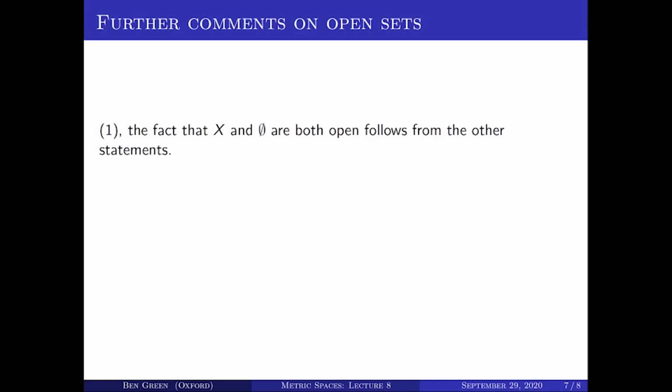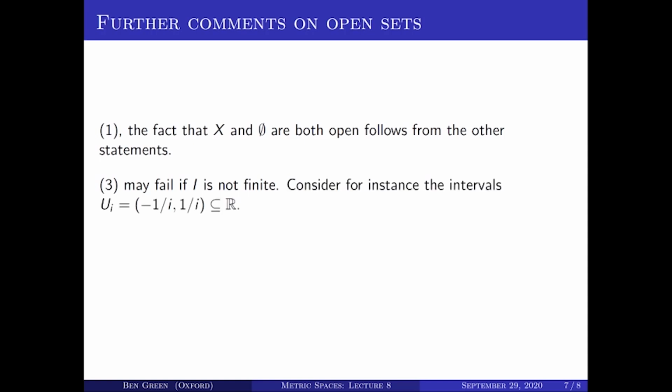Let me make a few further comments on open sets. In fact, the fact that the set X and the empty set are both open follows from the other statements 2 and 3, but I'm not personally particularly interested in producing minimal lists of statements. Point 3, which is the finite intersection property, the proof doesn't work if the indexing set is not finite, and moreover, the statement fails. So here is an example.